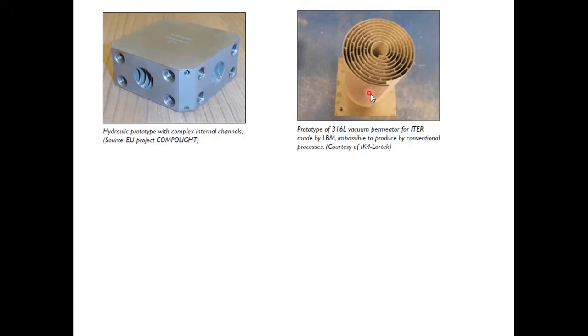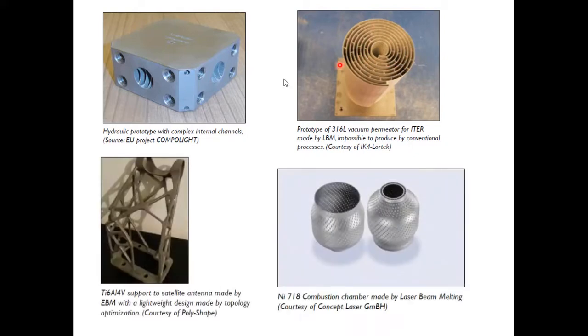This is a 316L vacuum component made for ITER, done using laser beam manufacturing technology. You can see how close the manufacturing is. This used the SLS method. Similarly, this titanium part was made using the SLS method. You can see how the bracket is made. From a design point of view, it is stronger compared to the conventional part.